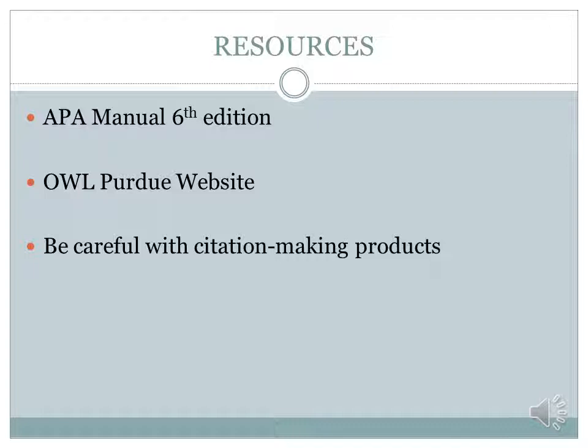And I want to give you a fair warning to be careful with citation making products. While there are some great ones out there, like I know even Microsoft Word has one, and people use Perla and some other ones, be careful because even if it is accurate in formulating the citation itself and the references, if you mistype one comma, anything in there, it's going to duplicate that error over and over and over again. So please, when in doubt, use your APA manual.